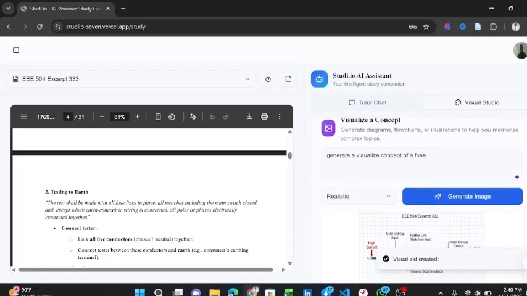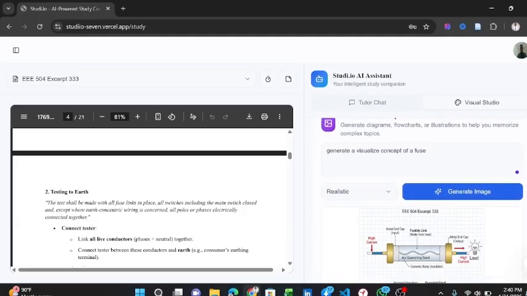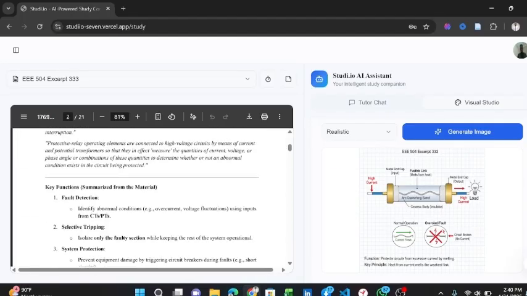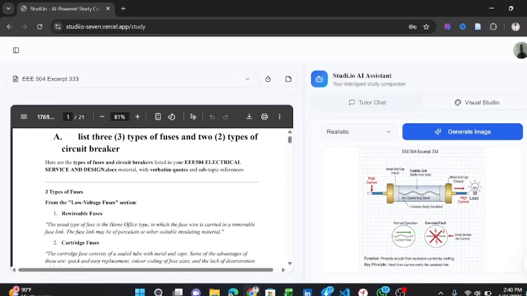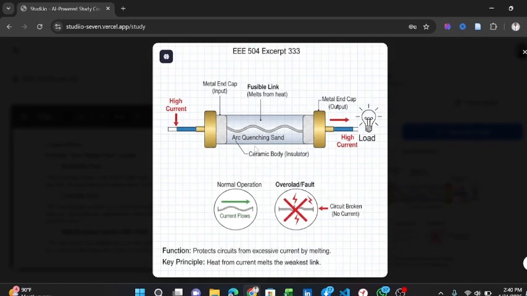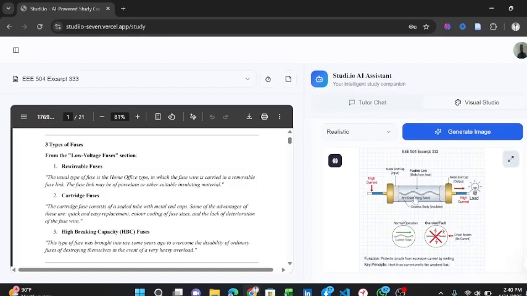Now, as you can see, I've asked the AI to generate a visualized concept of a fuse, and look at the image the AI generated. Remember, the materials I uploaded are based on electrical installation. That also talks about fuse. As you can see in the materials, we have cartridge fuse, a wireable fuse, and so on. Now, you can see the visualized concept that the AI generated based on the documents that I have given the AI.